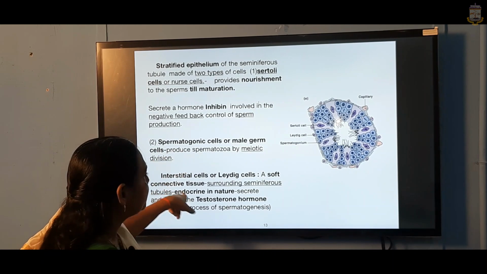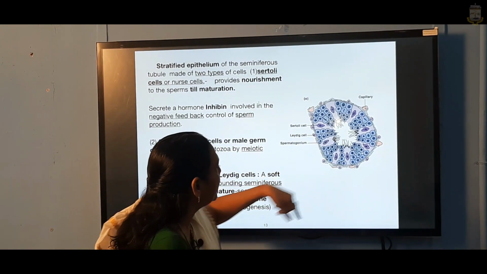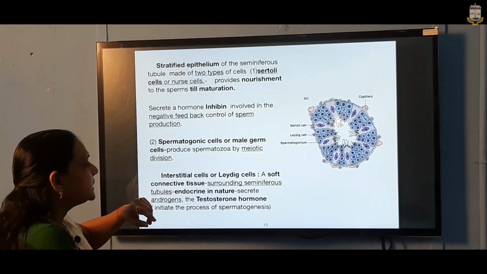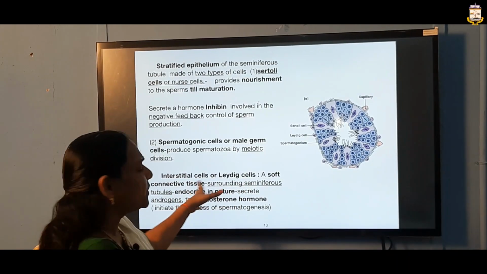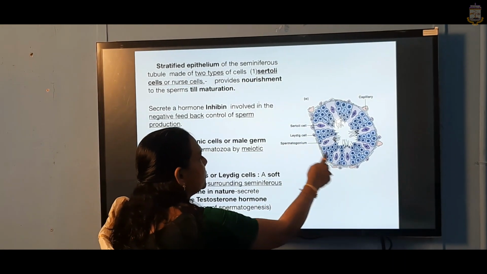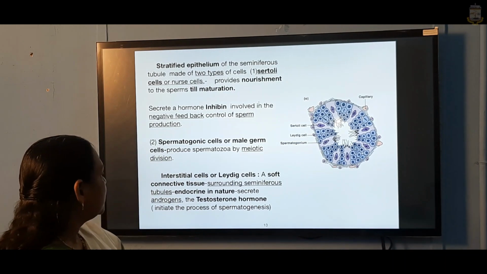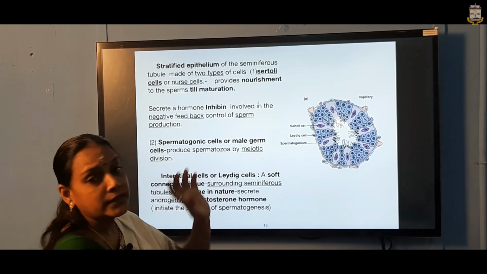Apart from this, we have other cells called the interstitial cells, or Leydig cells. These are found here. They are said to be a connective tissue, connecting the spermatogonic cells here and there, whatever is present on the outside. The Leydig cells are actually surrounding, and they are endocrine in nature.